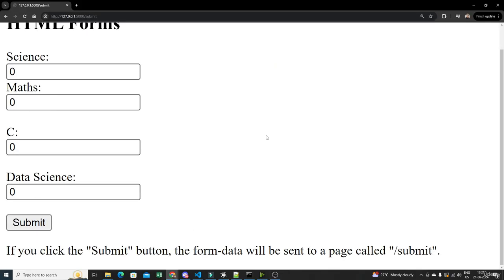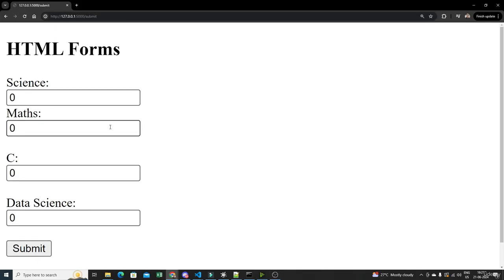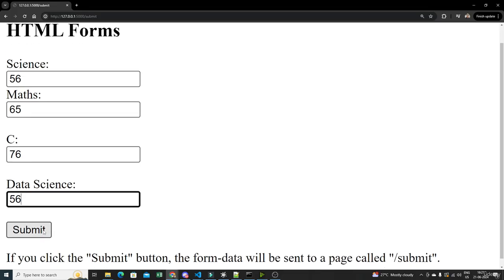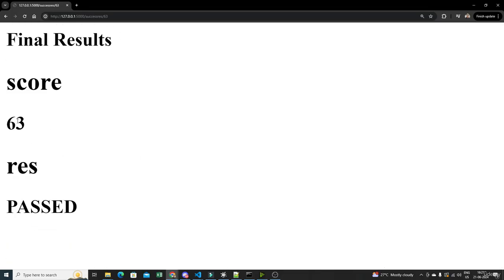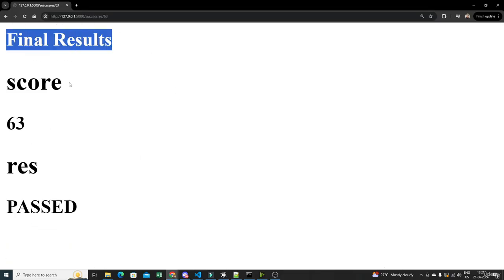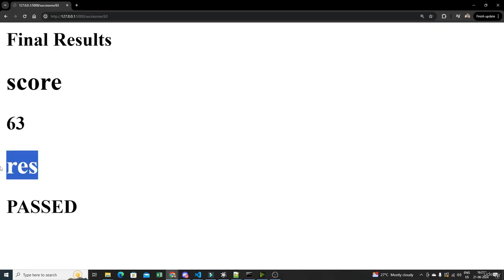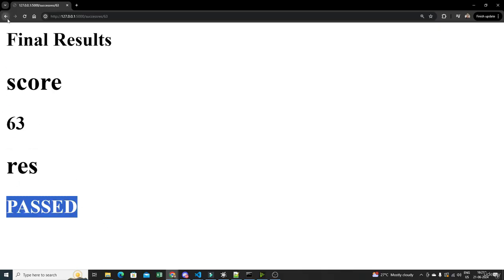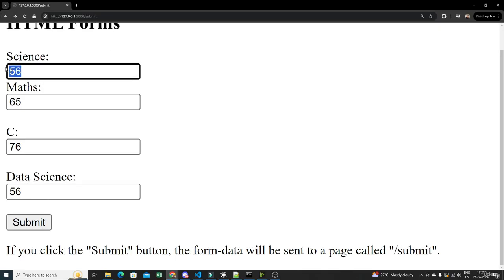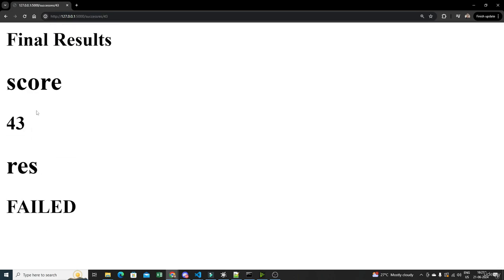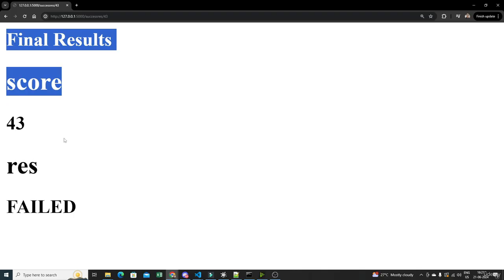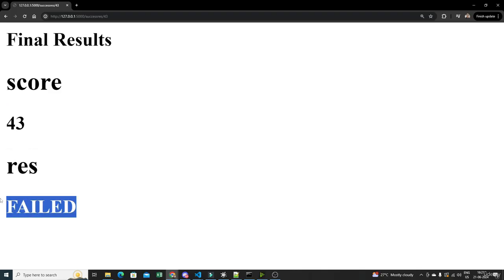So now here you can see I have all these options of inserting marks. So let me just go ahead and write 56, 65, C is 76, data science is 56. I'll go ahead and submit it. So it will go ahead and calculate the result. So here you can see final score 63, result passed, right? Now let's go ahead and try one more. Here I will just write 20, another 34, and let's go ahead and submit it. So final score 43, result is failed, right?